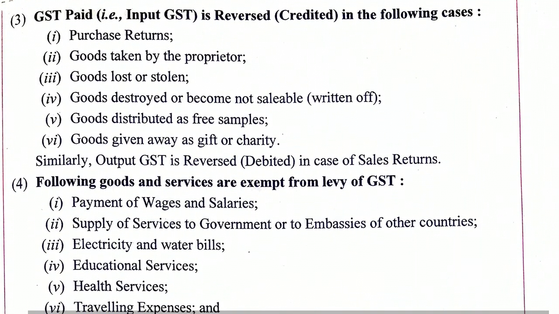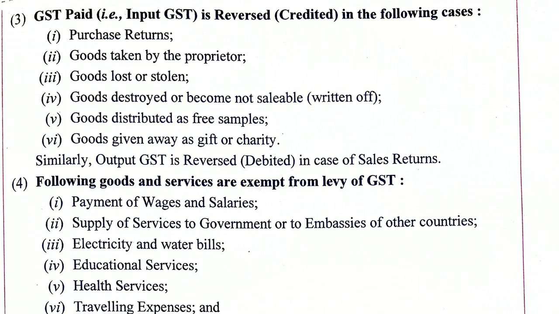Now GST paid is reversed or credited in following cases: purchase return. So when you have purchased, GST is paid, so GST is debited, but when you return the goods, GST will be credited.